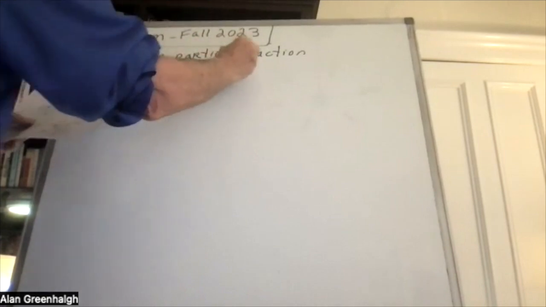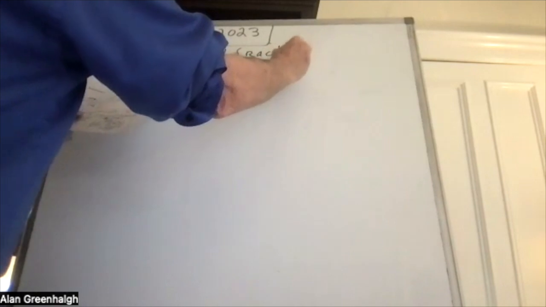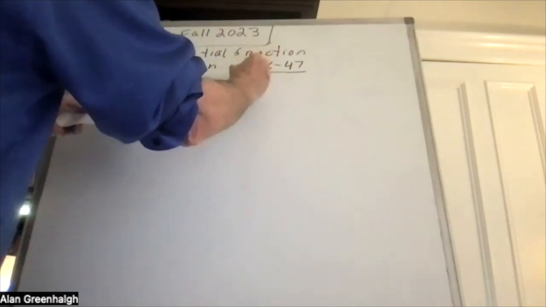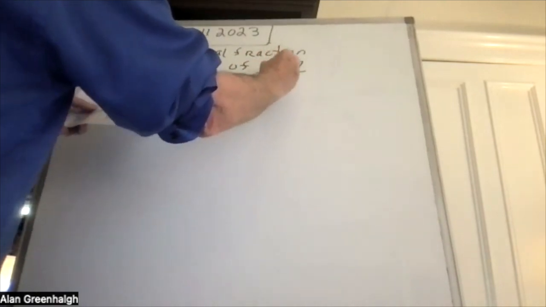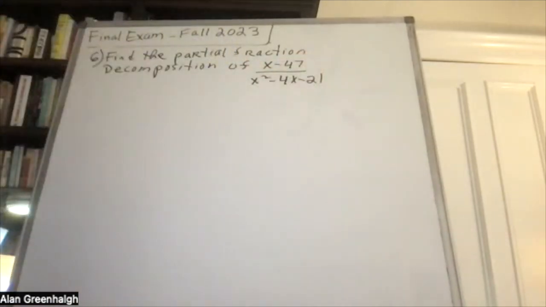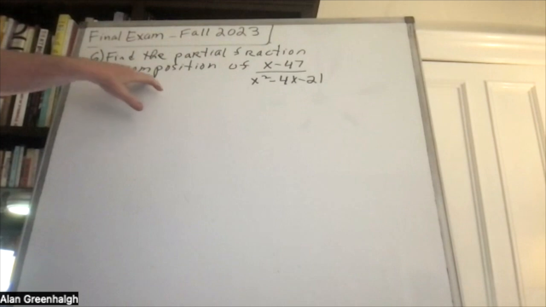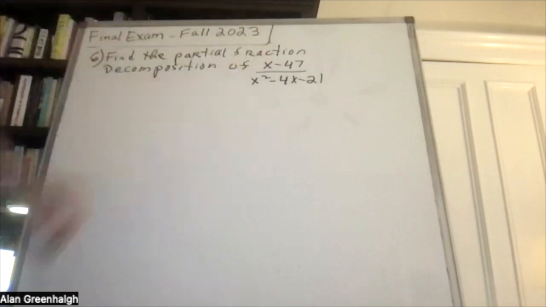You're given the following function: x minus 47 divided by x squared minus 4x minus 21. Okay, so partial fraction, and we're decomposing this.